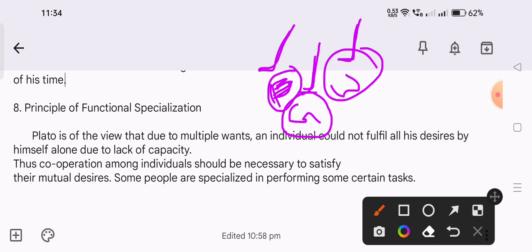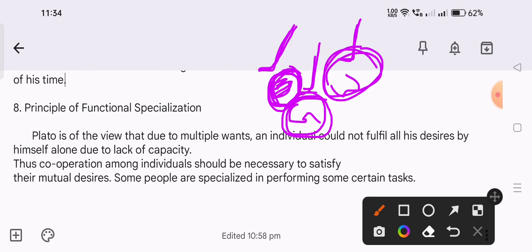So that's why he said there is a functional specialization. Based on their specialization, we have to divide the society into classes. Otherwise, if we do not classify them, we cannot maintain the society properly.